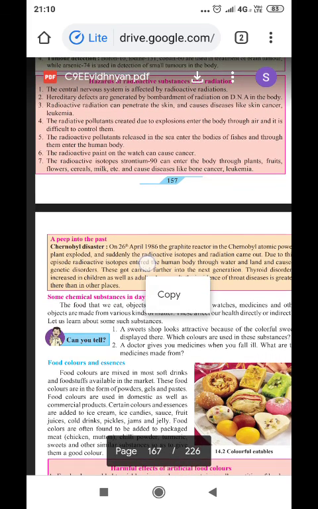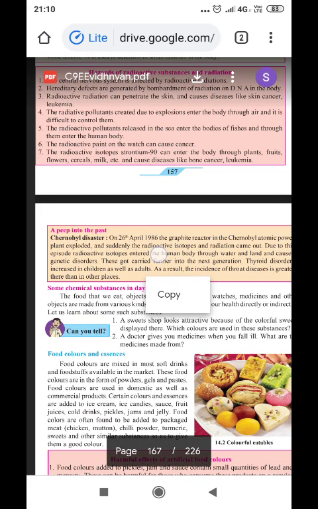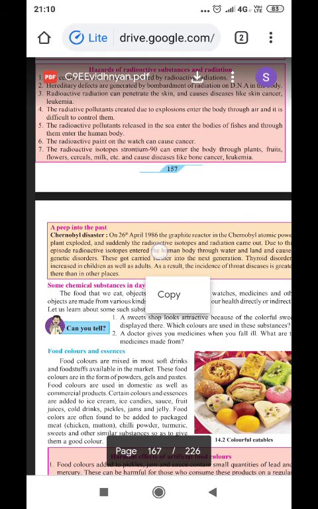The radioactive pollutants created due to explosions enter the body through air and it's difficult to control them. The radioactive pollutants released into the sea enter the bodies of fishes, and through them enter the human body. Radioactive pollutants can cause cancer also.